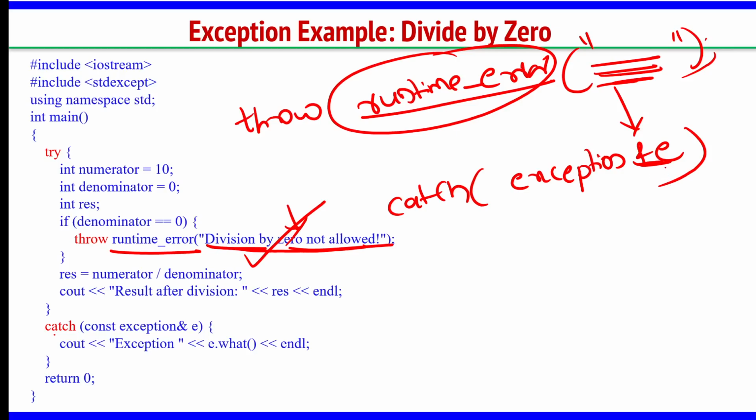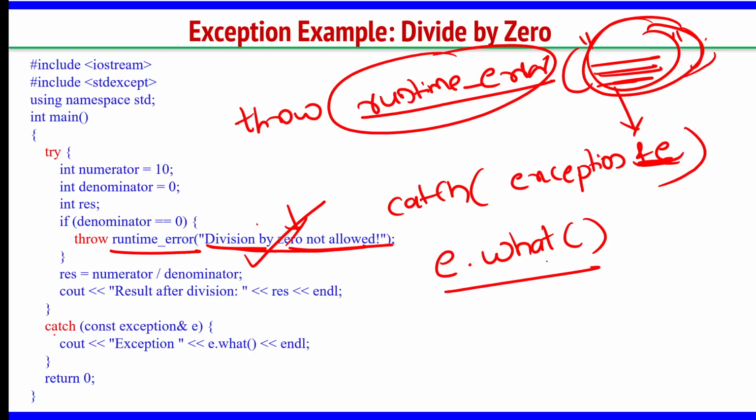This e is an object. Whatever string message you wrote here is copied into this e. Then what has been thrown from here? If you want to know that, you have to write e dot what, meaning what has been thrown from the try block. Whatever the user wrote, you print it using e dot what.